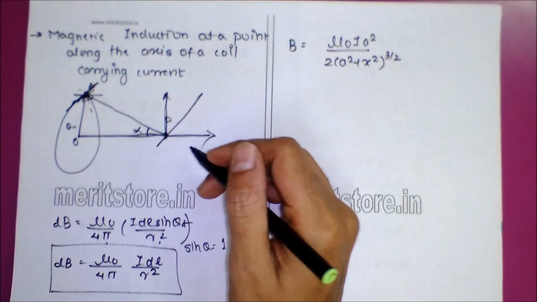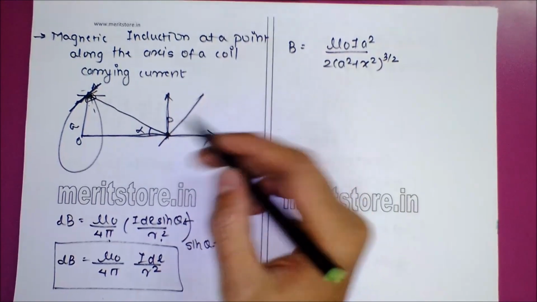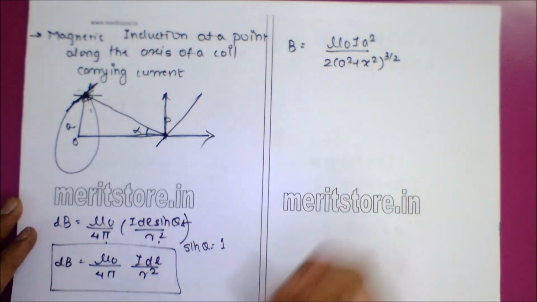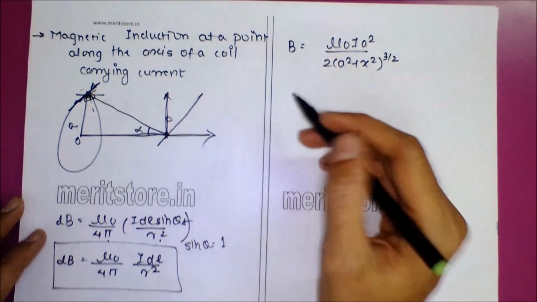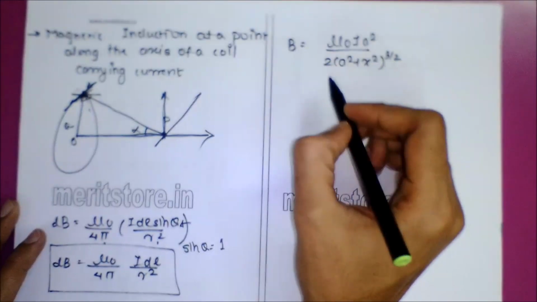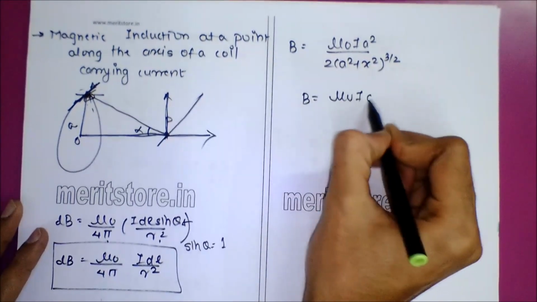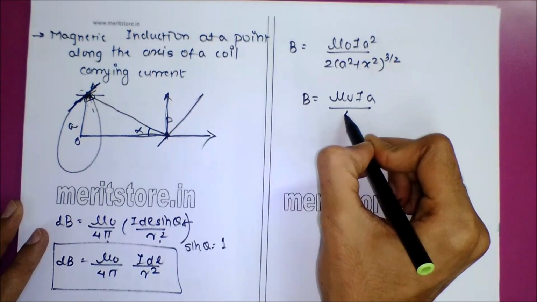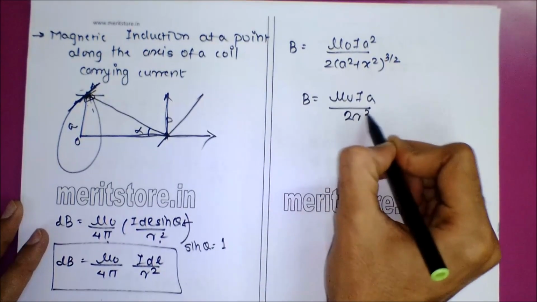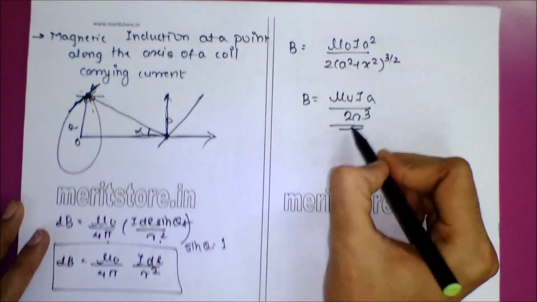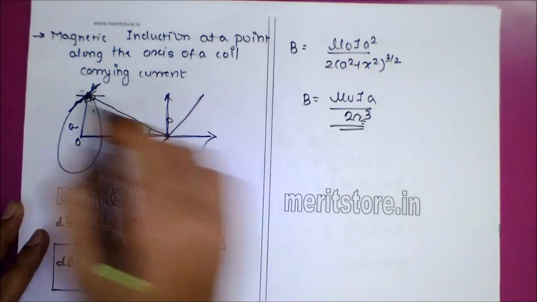So basically we have resolved the magnetic induction into two components. After resolving, we get the magnetic induction B equals mu naught I a upon 2 r cube.